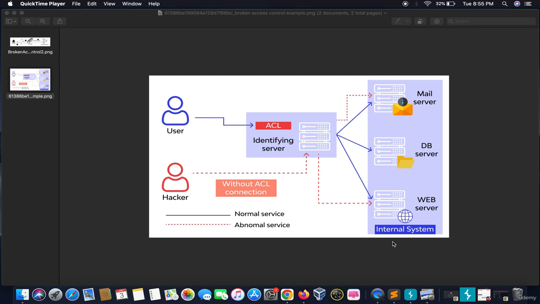Hey everyone, now we are going to talk about broken access control vulnerabilities. What does that mean? This is a normal user of the website. He sends a request to the identifying server, and if he is the right person to access these things, then he has access to all the mail servers, the database servers, and the internal web server. Broken access control means a hacker without the ACL connection is able to access all these things. This is a normal service and this is the abnormal service.